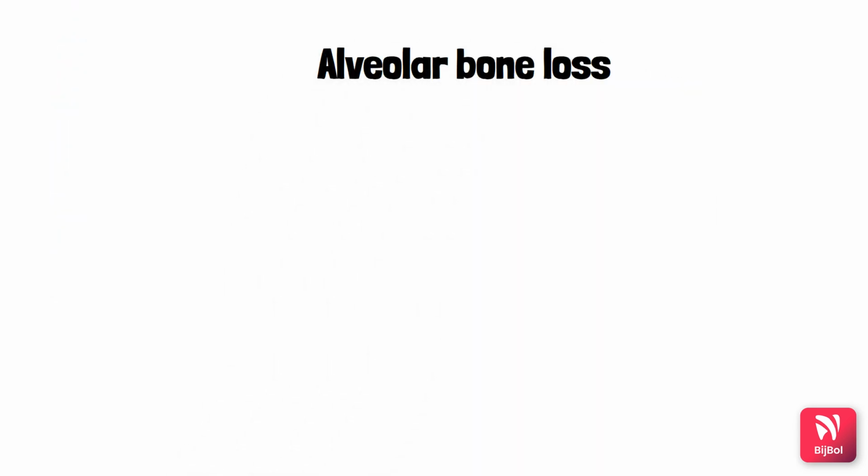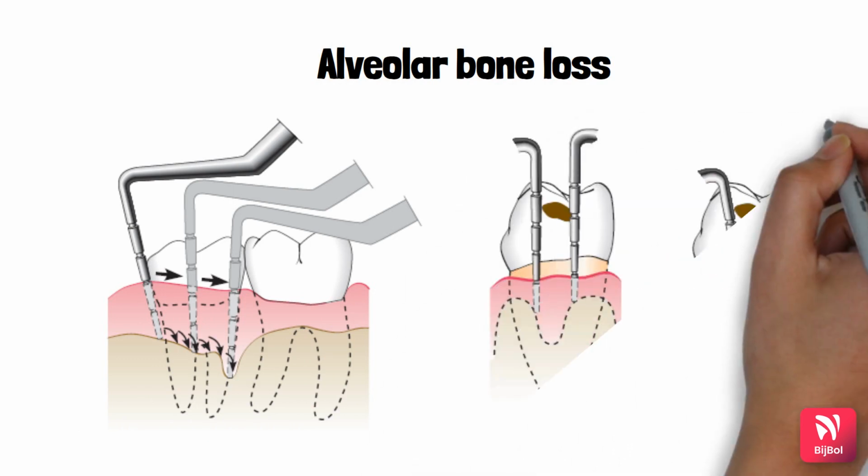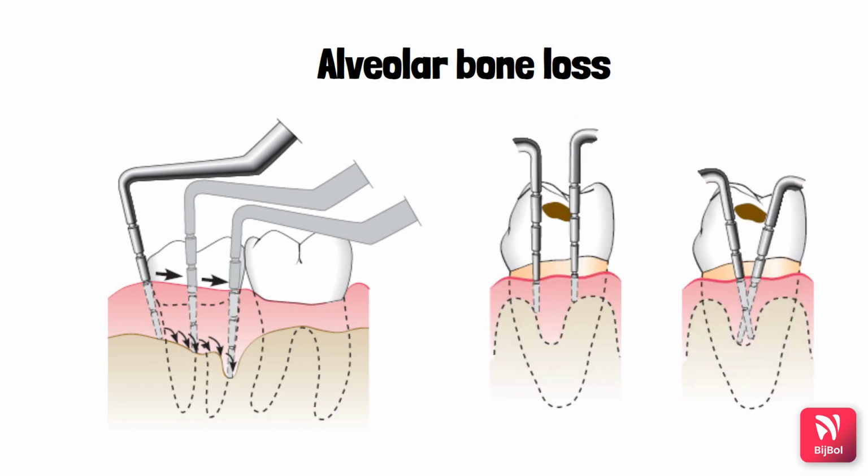Next, we will examine the alveolar bone loss. So this alveolar bone loss can be evaluated both clinically and radiographically. First we perform the clinical examination, next we will go for the radiograph. So first, how do we examine the alveolar bone loss clinically? That is by transgingival probing.